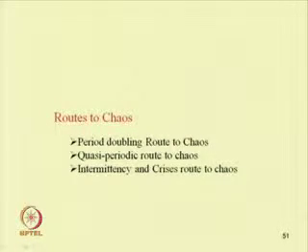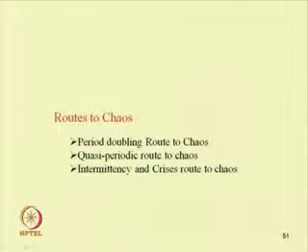A few of them are: one is the period doubling route to chaos. Chaotic response is also obtained from the quasi-periodic response. It may be a torus breakdown route to chaos, or it may be a torus doubling route to chaos. So, like the period doubling route to chaos, similarly a torus may double up to give rise to chaotic response.